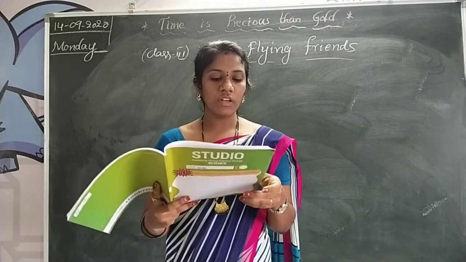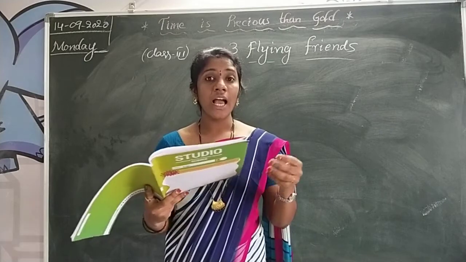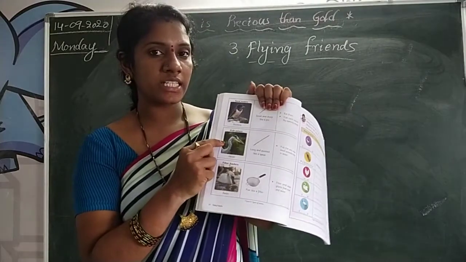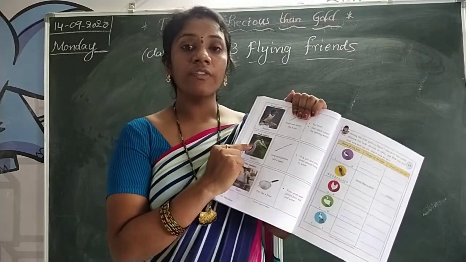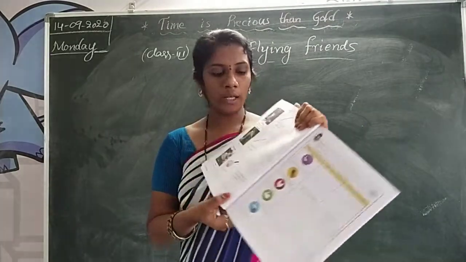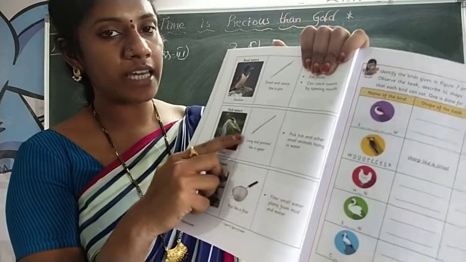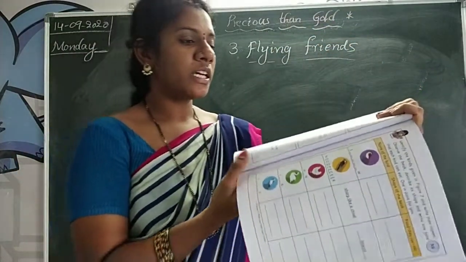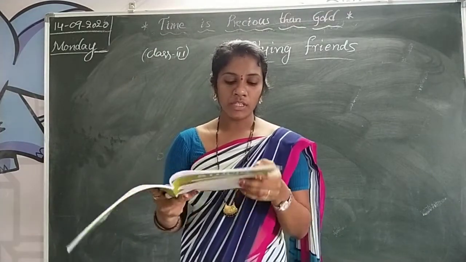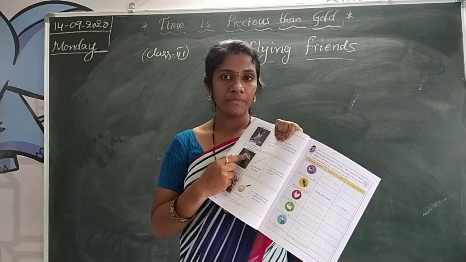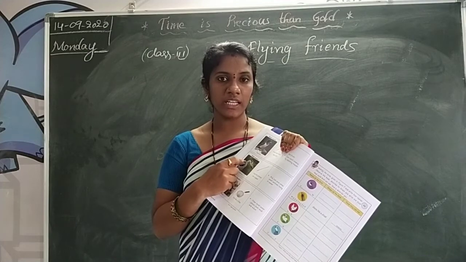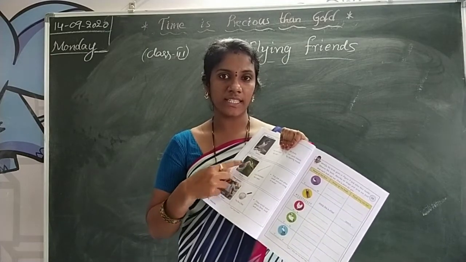Okay, so next one, fish eaters. You already know heron, swan, crane. What type of bird is this? Heron, like this crane. It can also eat fish. Its beak is long and pointed like a spear. See here, it's like a spear. They can pick fish and other small animals living in the water. Most of these birds live in the water because they search for food in water, because they eat fish. These birds we can call fish eaters.